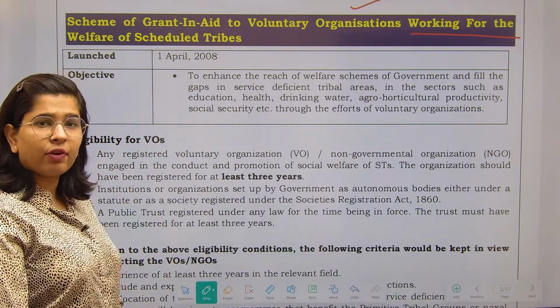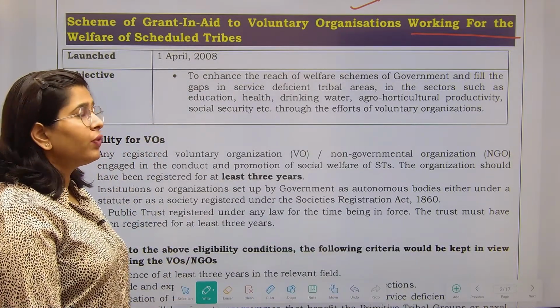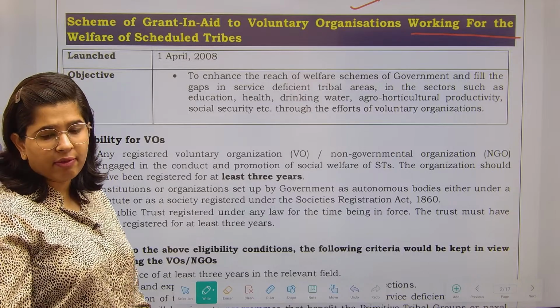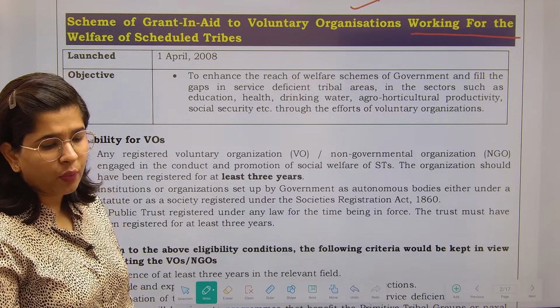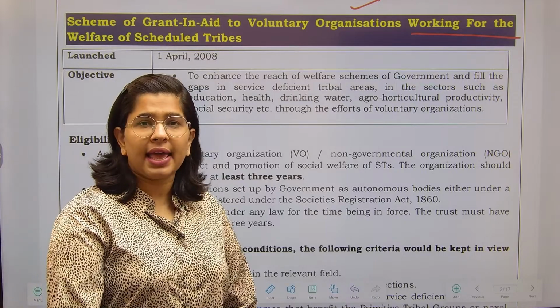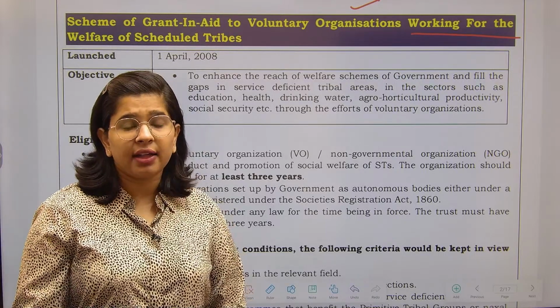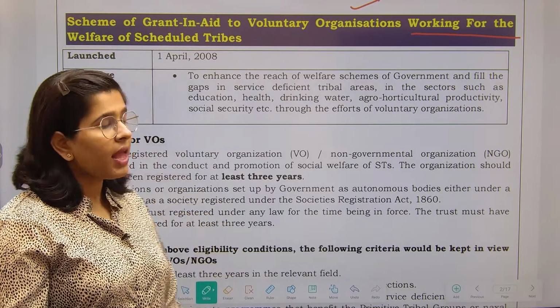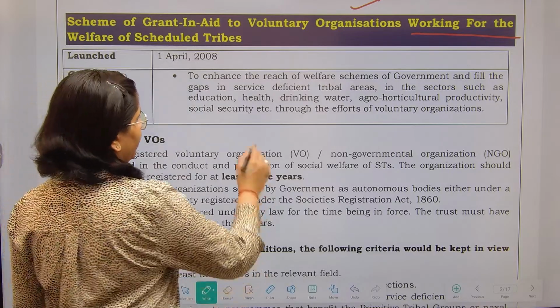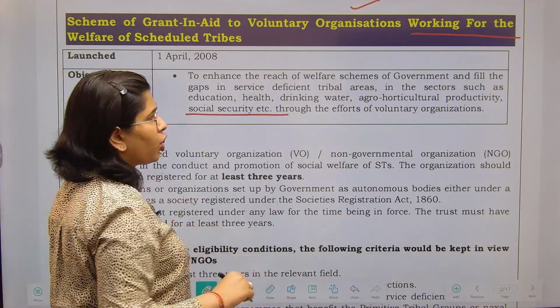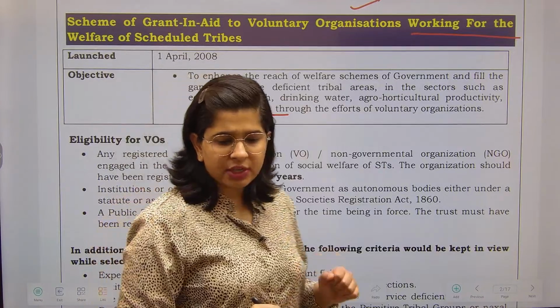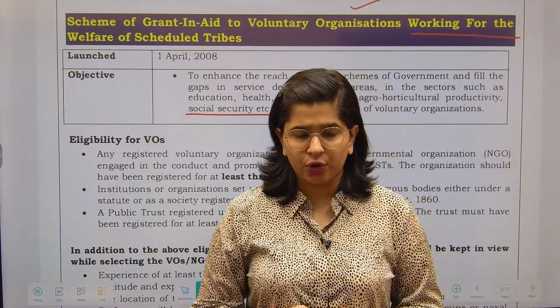What was the objective of this scheme? The objective is to enhance the reach of government schemes so that we can improve the tribals' health, education as well as other parameters, like agro-horticulture productivity, social security, etc. Such components will be seen and focused on.